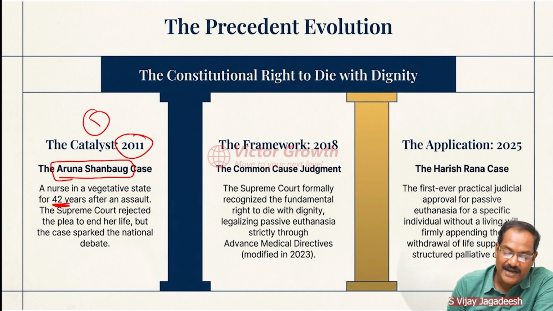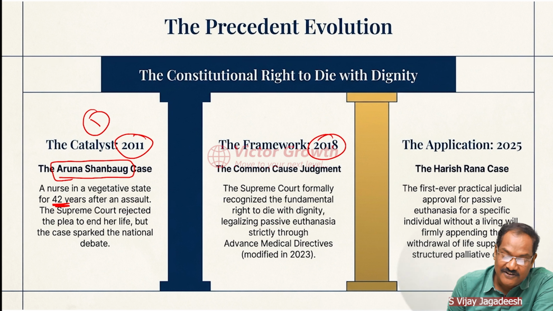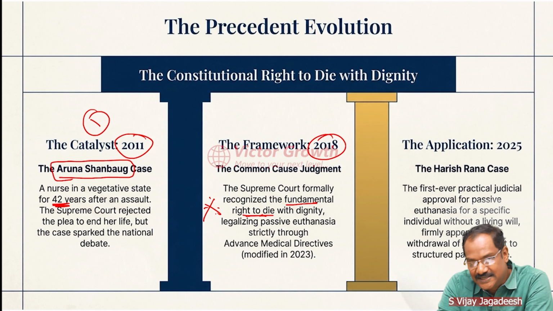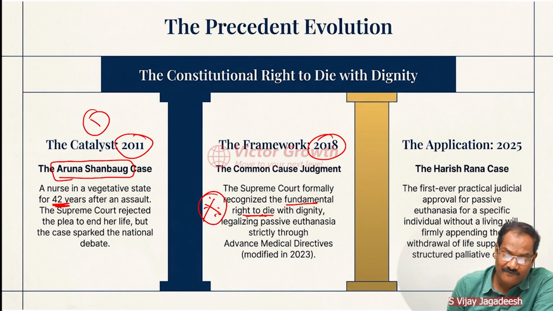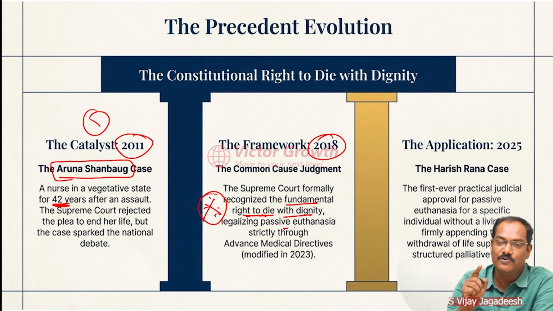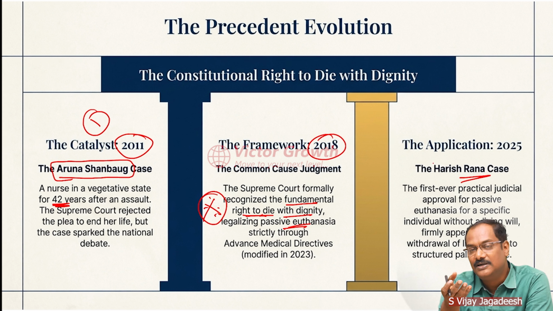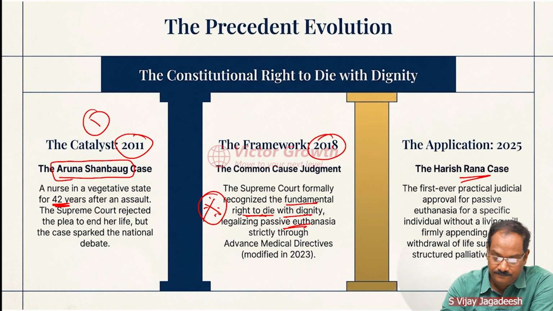Then in 2018, the Supreme Court delivered the Common Cause judgment, where they said there is a fundamental right to die, very important, and this of course comes under Article 21 itself. Article 21, right to life and personal liberty. In that itself, the right to die also becomes a fundamental right, the right to die with dignity, legalizing passive euthanasia. Now you should know what passive euthanasia is. In Rana's case, what they are saying is that without a living will, we can allow them to remove the ventilator or CANH so that the person dies automatically.